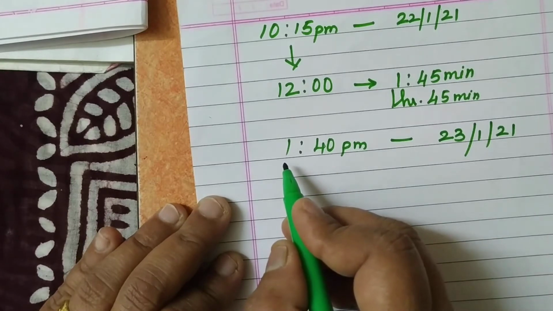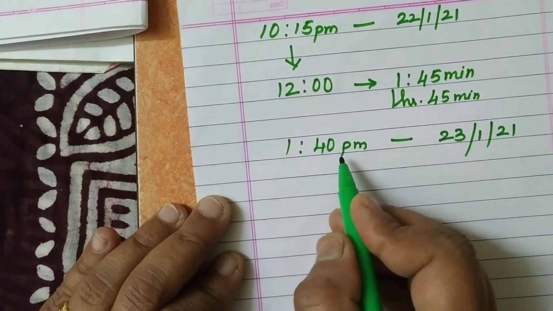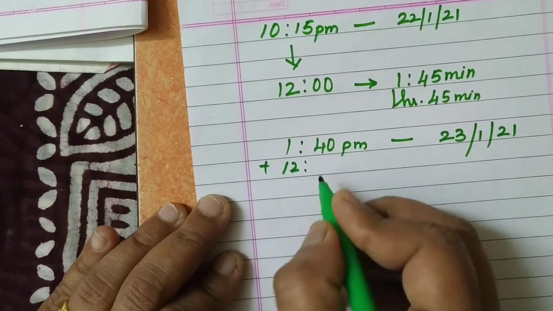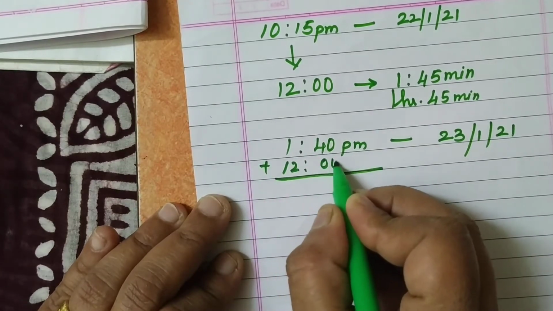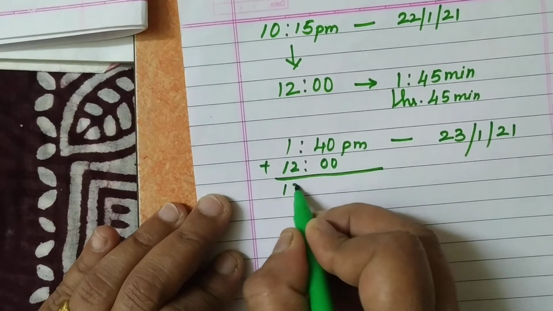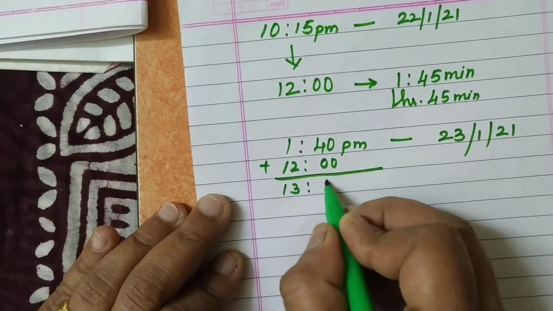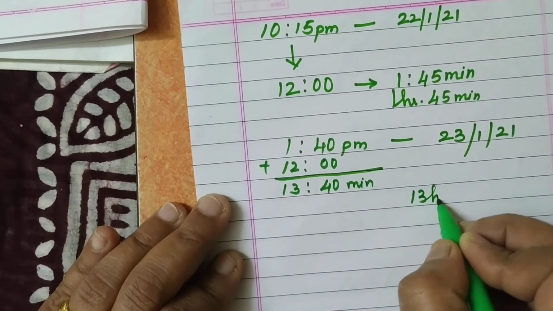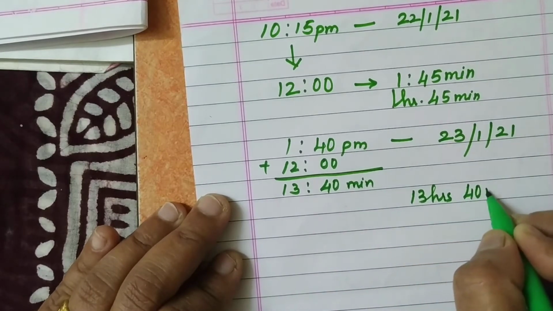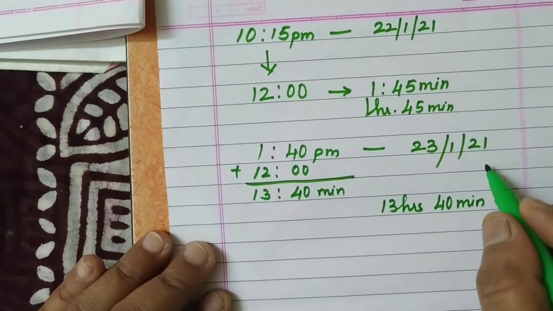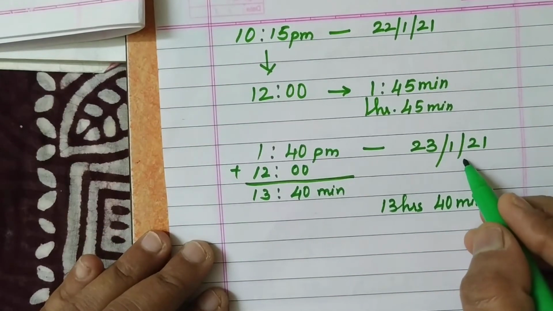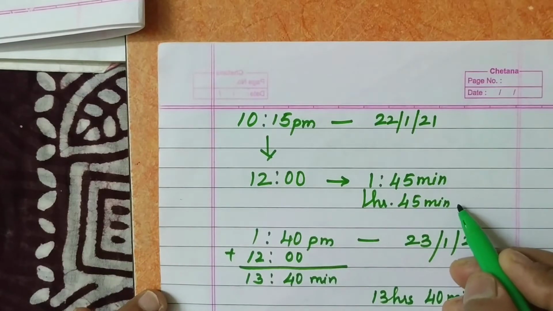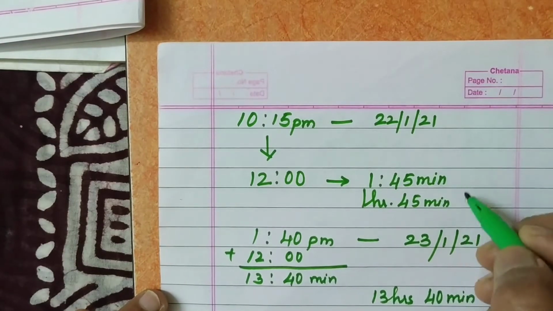When it is p.m., we have to count how many hours have passed for the day, so we add 12. So it is 13 hours 40 minutes you are in the train on the 23rd, and 1 hour 45 minutes you are in the train on the 22nd.